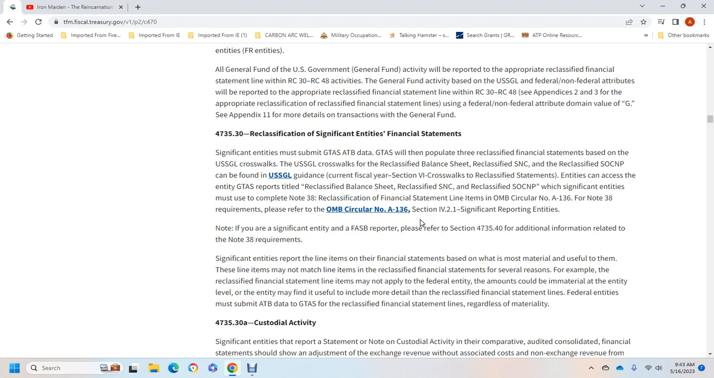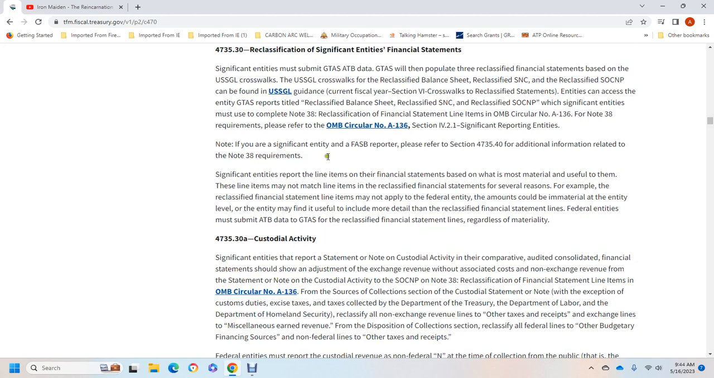Government-wide Treasury Account Symbol reported, classified balance sheet with the reclassified statement of net cost and the reclassified statement of changes in net position. The entities must give Note 38 with the reclassification of the financial statements, per Office of Management and Budget Circular A-136. With the Note 38 requirements, refer to Office of Management and Budget Circular A-136, Section 4.21, significant reporting entities. For non-significant entities, follow the Federal Accounting Standards Advisory Board reporting. Please refer to Section 4.7.35.40 for additional information related to Note 38.